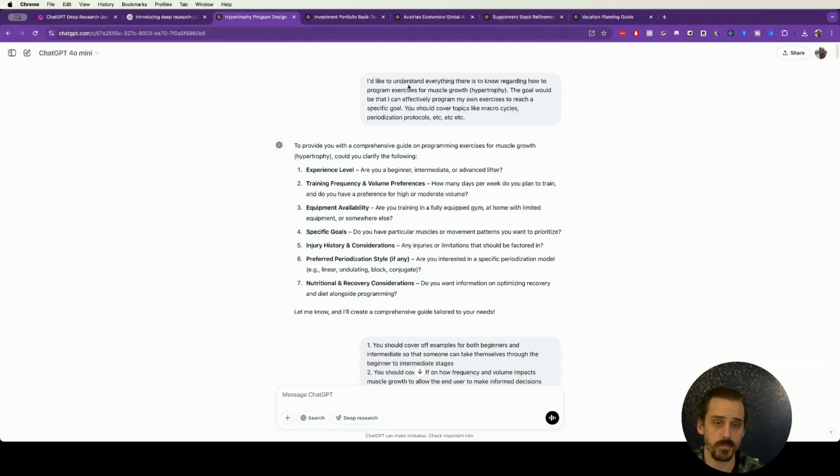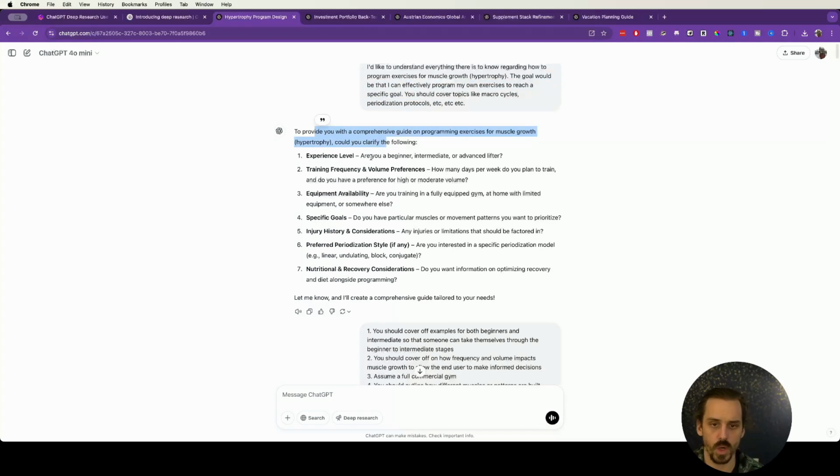So for example, in this one I asked it to build me a knowledge base or body of information for how to do exercise programming for hypertrophy specifically, so muscle growth. I said the goal would be that I can effectively program my own exercises to reach a goal. So I told it a few topics that it should cover, like macro cycling, periodization protocols, basically telling it you need to think about the broad concepts of how training really works, how a personal trainer, for example, would think about building something out for you, and then just distill this into a body of information basically with this goal in mind, okay? Which is interesting because I think giving it that goal, and you'll see in a second, influences the outcome of it.